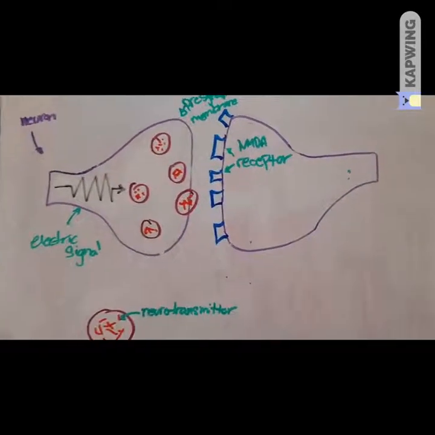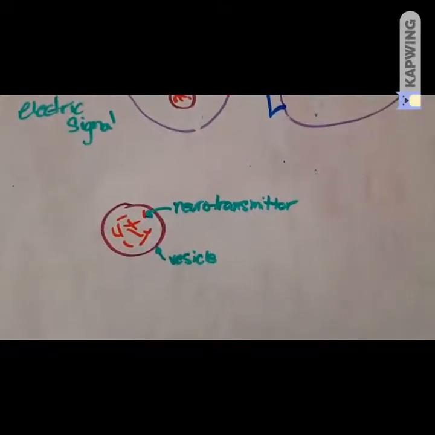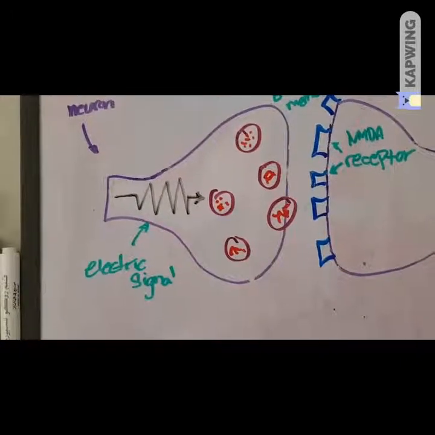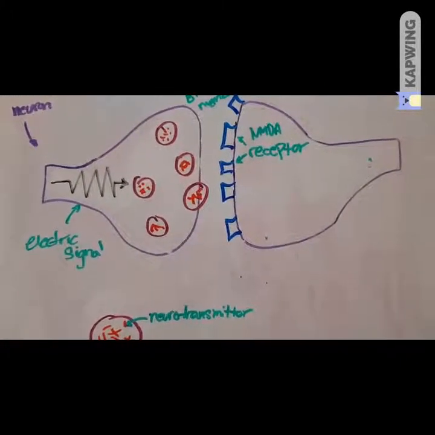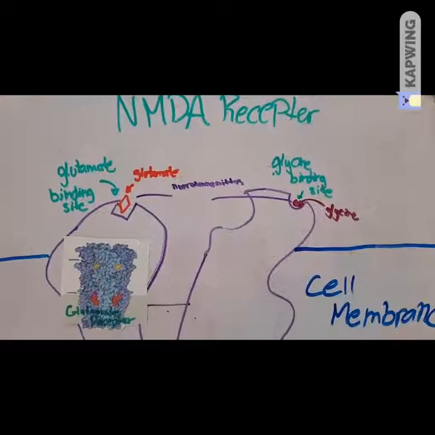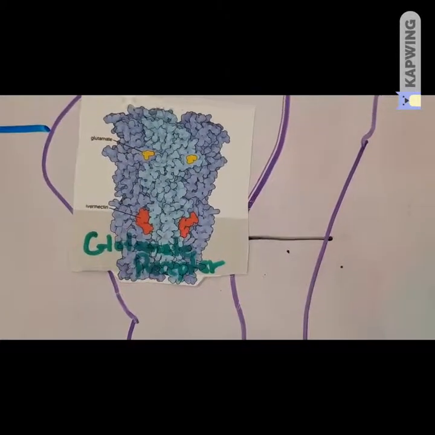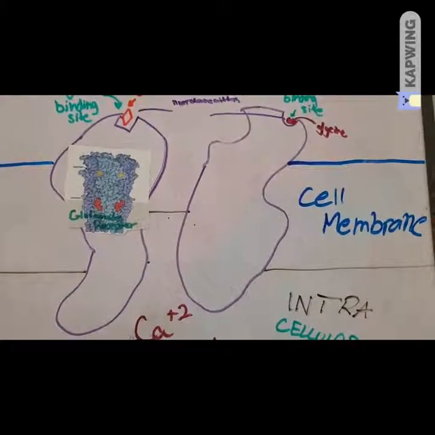In the presynaptic neuron, there are chemical signals called neurotransmitters that are packaged into small sacs called vesicles. When the presynaptic neuron is excited by a chemical signal, neurotransmitters fuse with the presynaptic membrane and release their contents. The NMDA receptor is activated when the neurotransmitters glutamate and glycine bind to it, as shown in this picture of the glutamate receptor. And when activated, it opens up this ion channel that allows positively charged ions like calcium 2+ to flow through the channel.